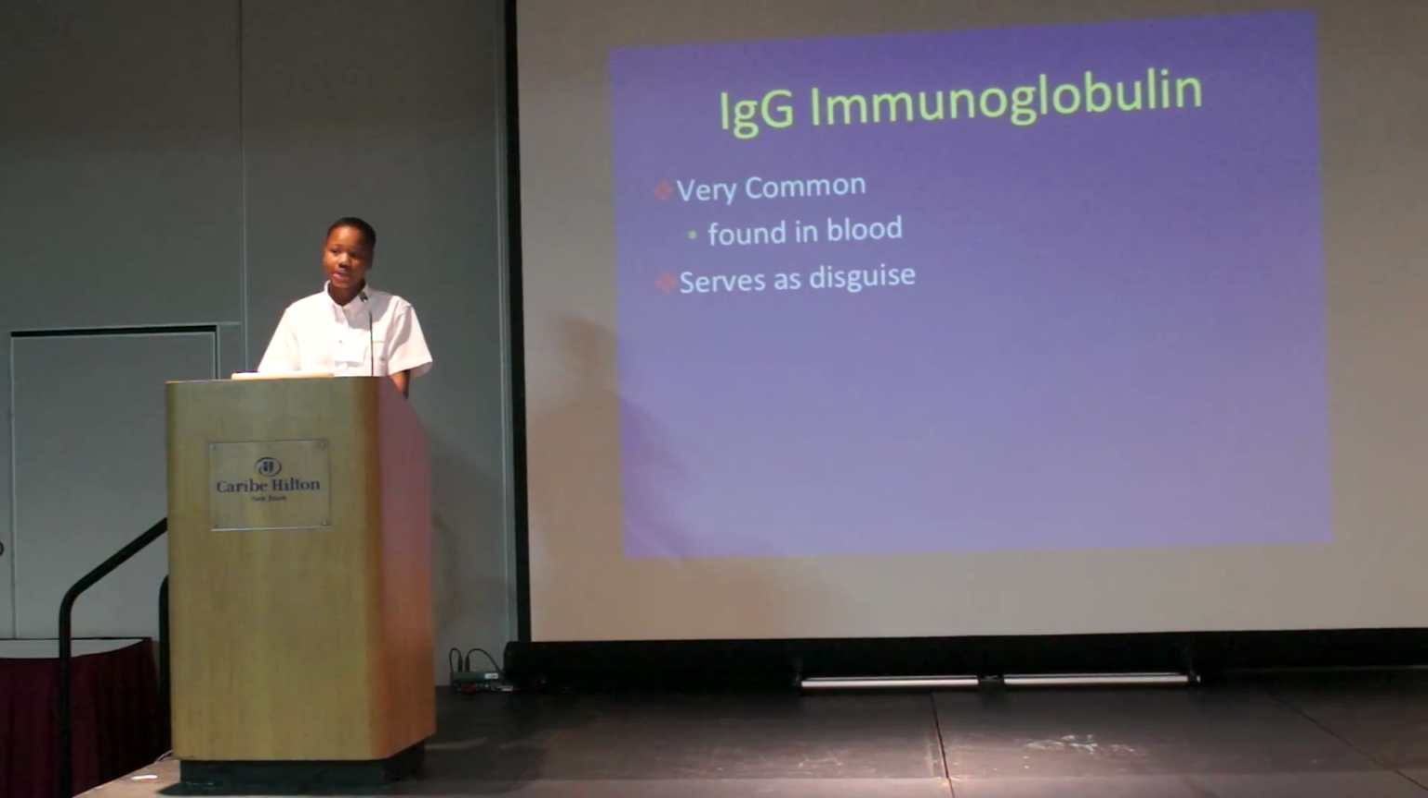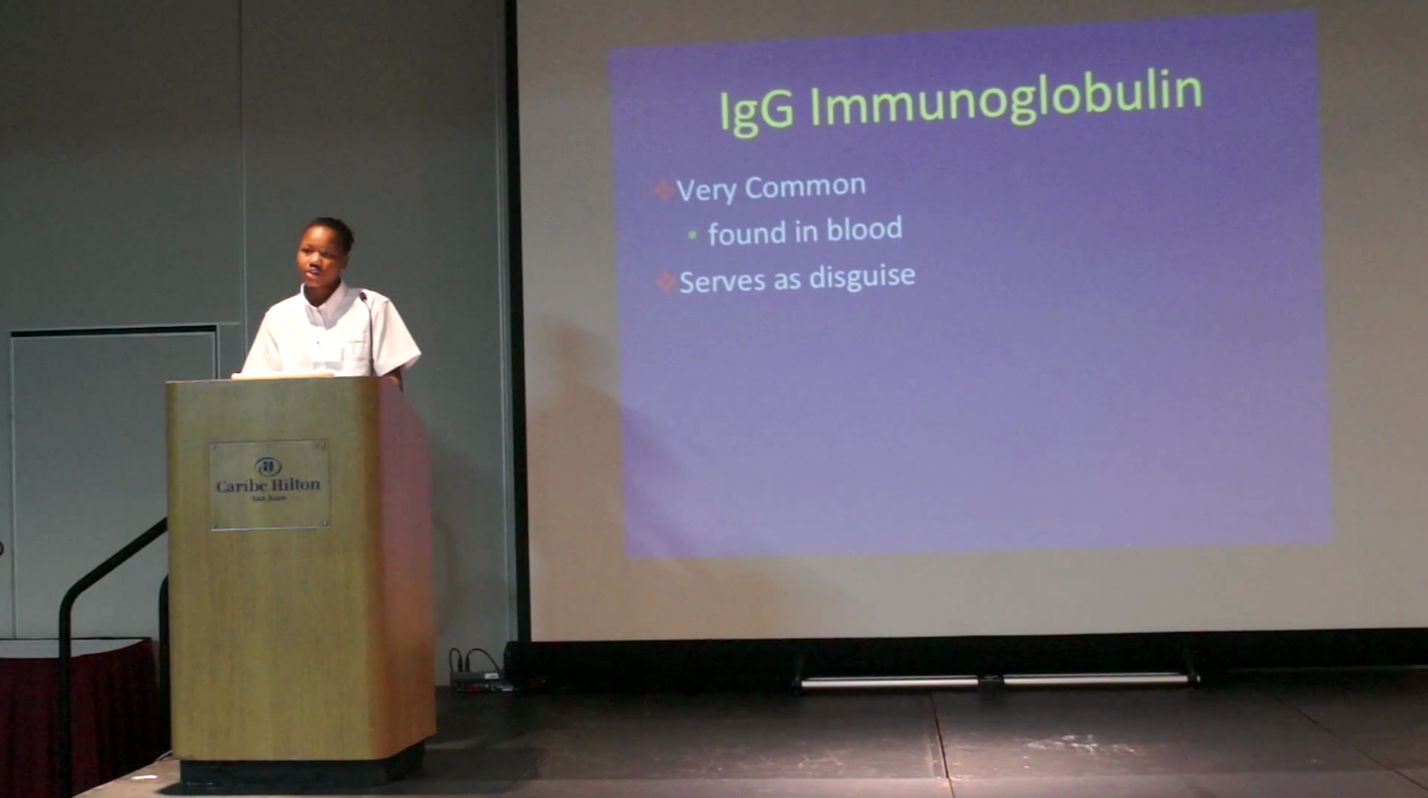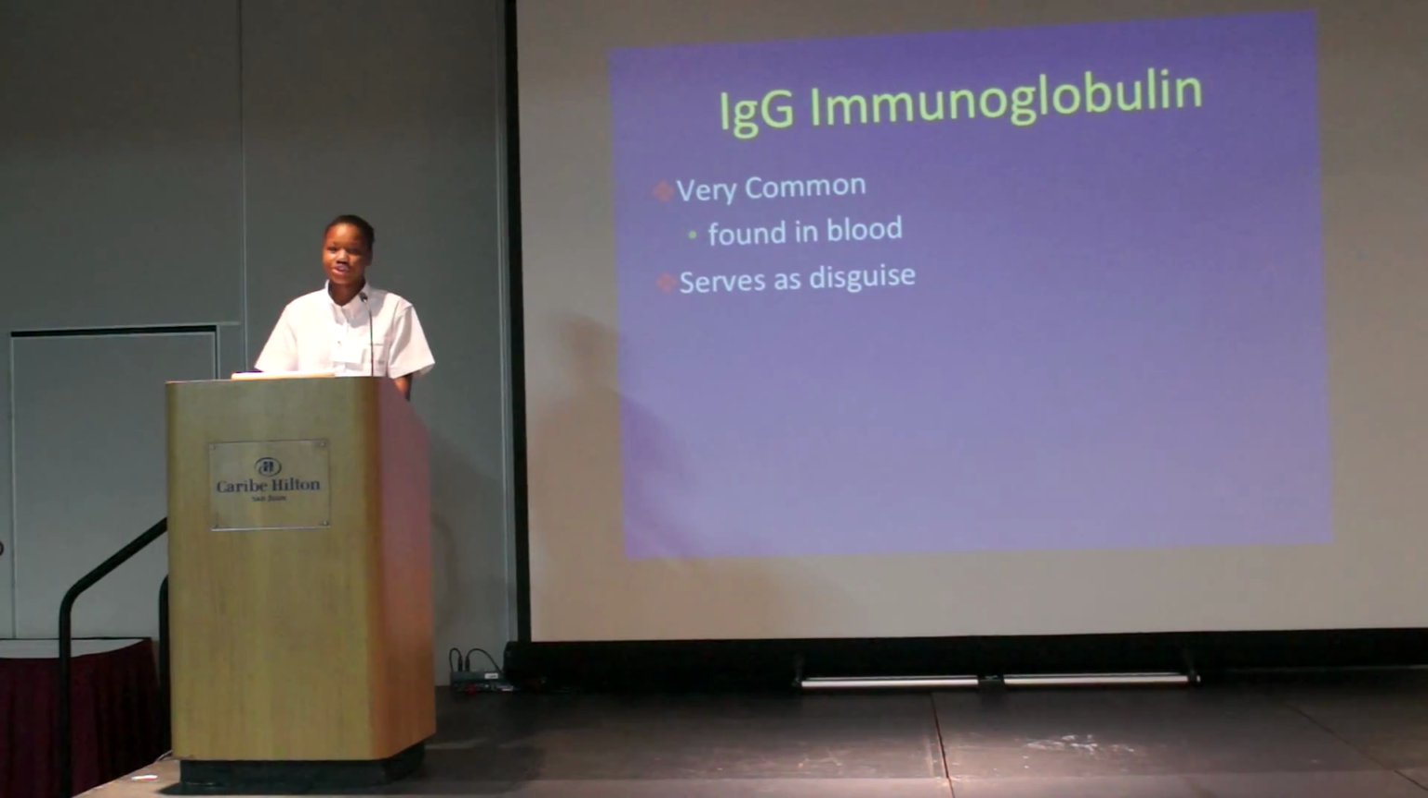IgG is one of the most common antibodies found within the blood. Therefore, by loading our siRNA in the IgG, it's disguised among the body's natural antibodies, making it less likely for the immune system to access or attack our SIG12S.